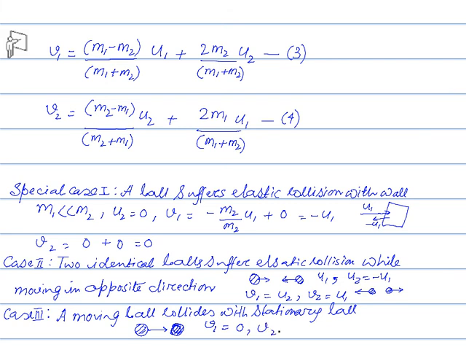Now the velocity of the second ball, V2, is M2 minus M1, and both balls being identical, their masses are the same, so the first term is 0. The second is 2M1 by M1 plus M2 times U1, that is 2M1 by 2M1, because masses are the same, so these cancel out, so V2 equals U1. That is, the second ball moves with a velocity equal to the initial velocity of the first ball. This ball will hit it, and the first ball will come to rest, and the second ball will move with the velocity of the first ball.